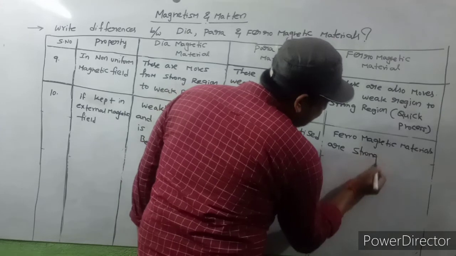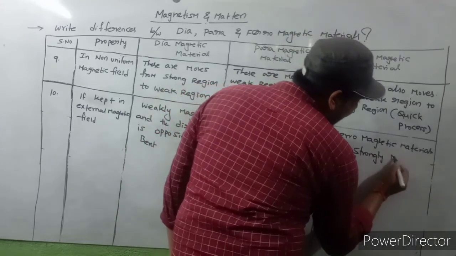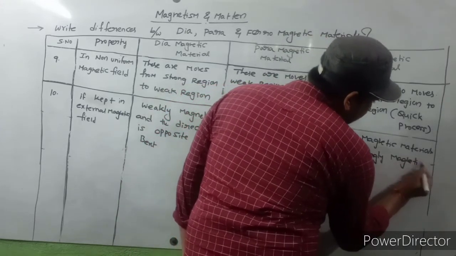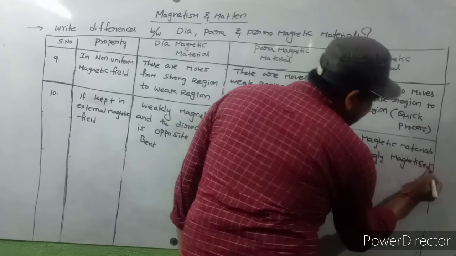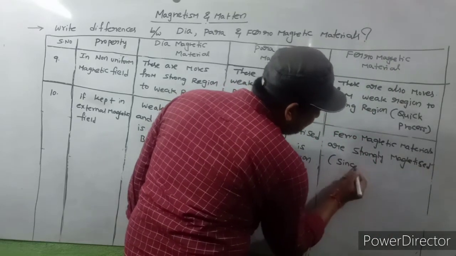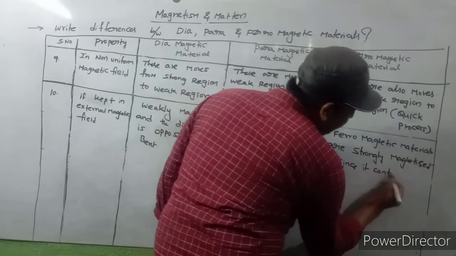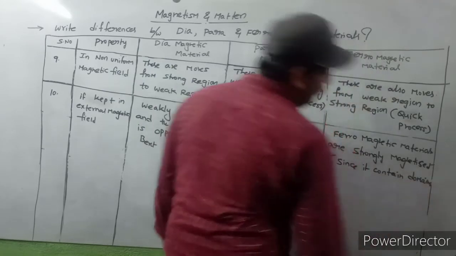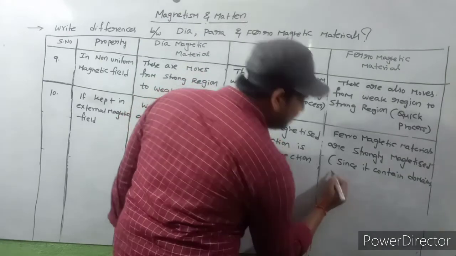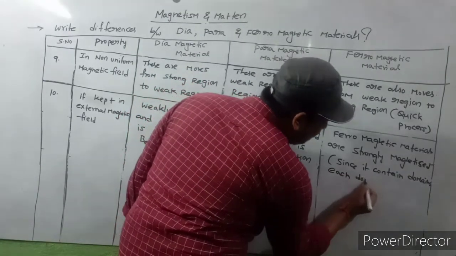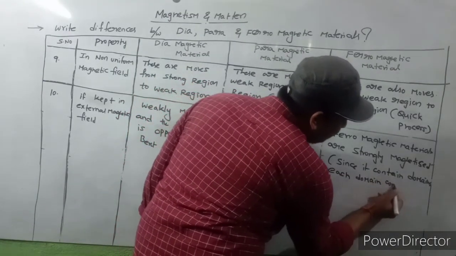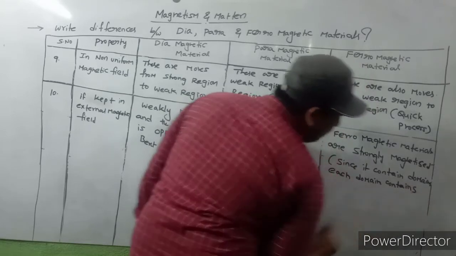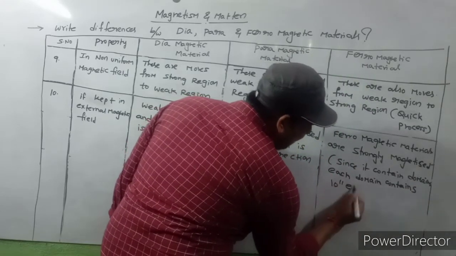And ferromagnetic materials are strongly magnetized, since they contain domains. Each domain contains 10 power 11 electrons.